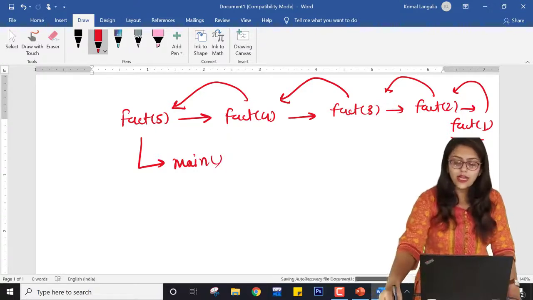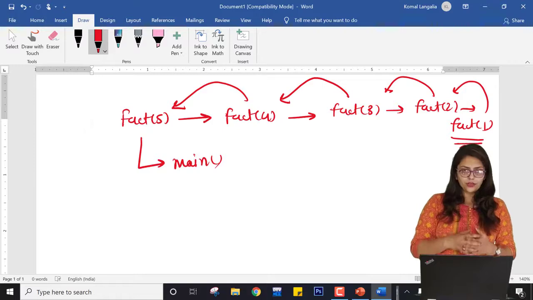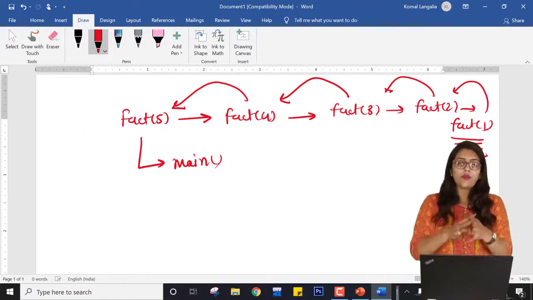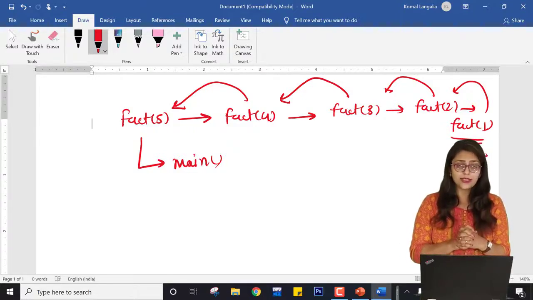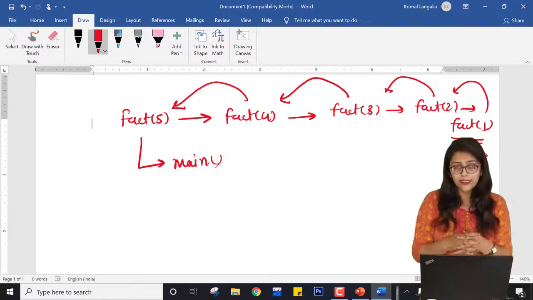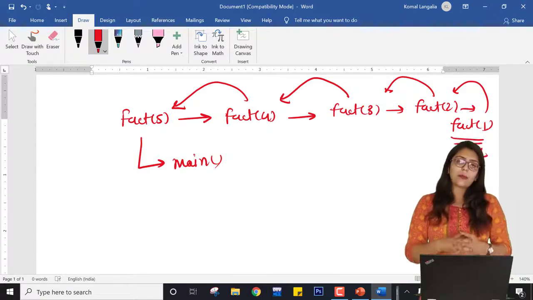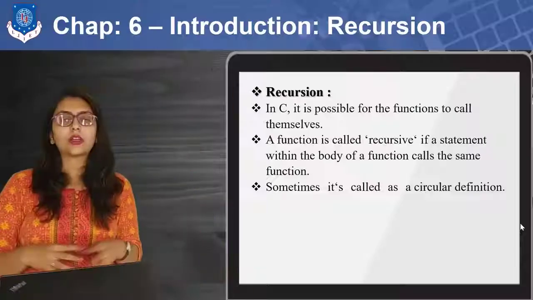So first let me show you the theoretical part of recursion, and after that we will perform the same factorial program in order to understand recursion practically. I hope you understand this concept. Now let's go to my PPT section and we'll see the theoretical part of recursion.